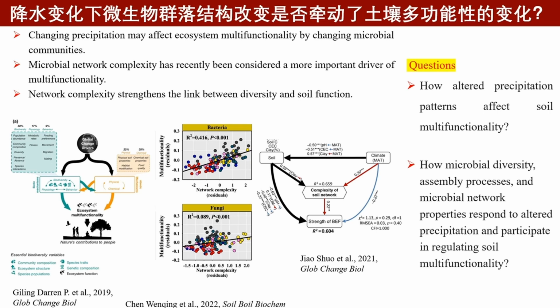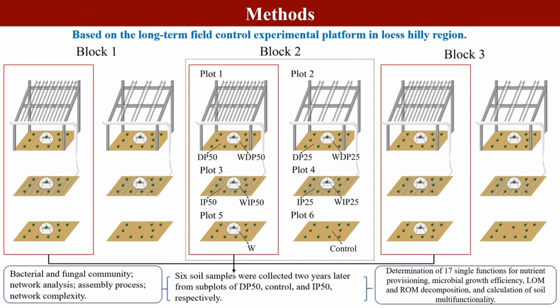Based on the field manipulative experiment on the Loess Plateau completed in 2017, we collected soil samples under 3 precipitation treatments. Soil bacterial and fungal community structures were analyzed, and 17 soil functional indicators were measured and calculated to characterize soil multifunctionality. Decreased precipitation significantly reduced soil multifunctionality and microbial richness.